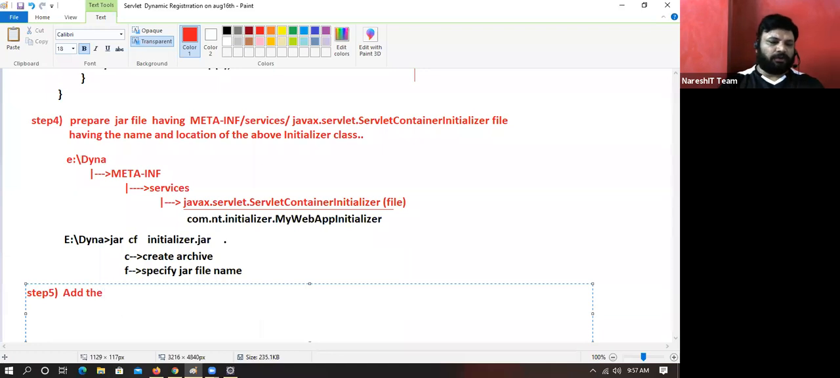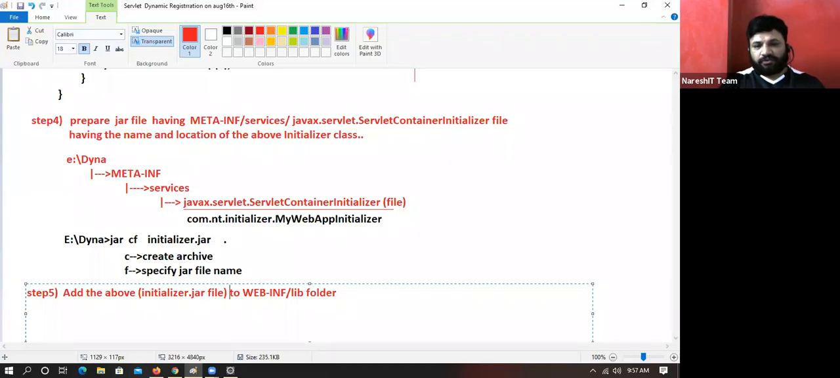Add the above dyna.jar file to the WEB-INF/lib folder of... oh, it is not dyna.jar, fine. Okay, initializer.jar, fine. That's a purely user-defined file, any name you can take.